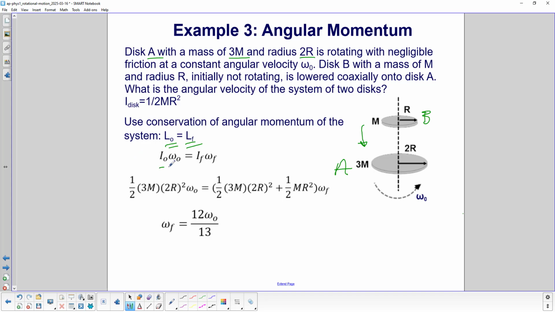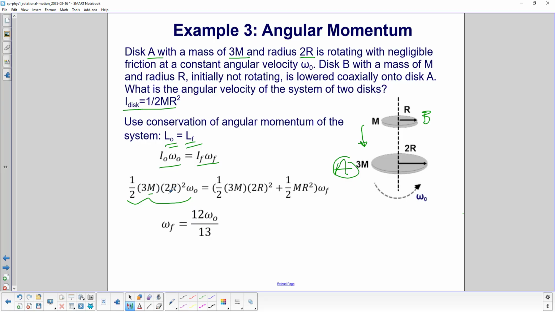So here we have I naught omega naught is I final omega final. So initially, this is disk A here, that has 1/2 m r squared. Why is that? Well, we wrote that up here. That's the moment of inertia of the disk.